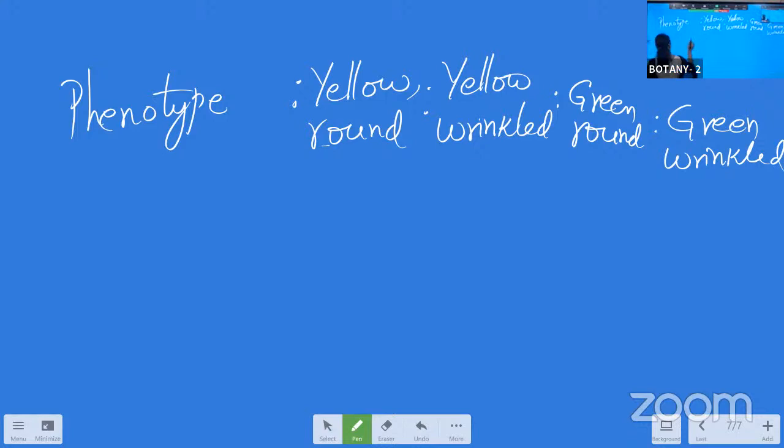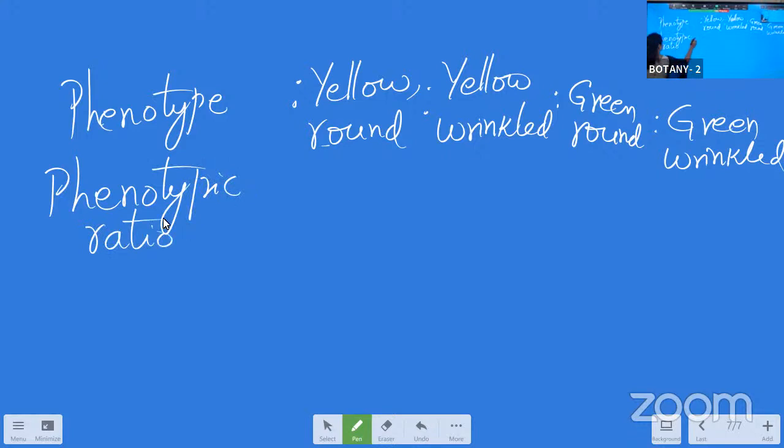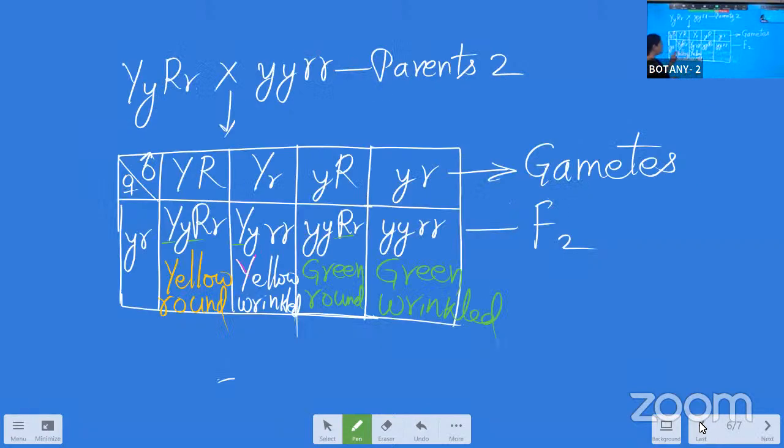In that, what is the phenotypic ratio? How many plants of this kind we have seen over here? There is a phenotypic ratio. Phenotypic ratio is always 1:1:1:1. That means in all the cases, we have seen only one plant was there with this different phenotypes.